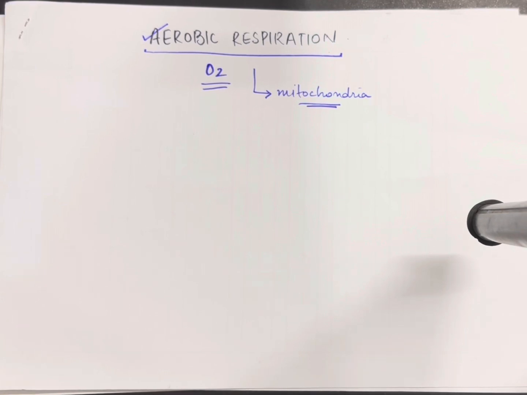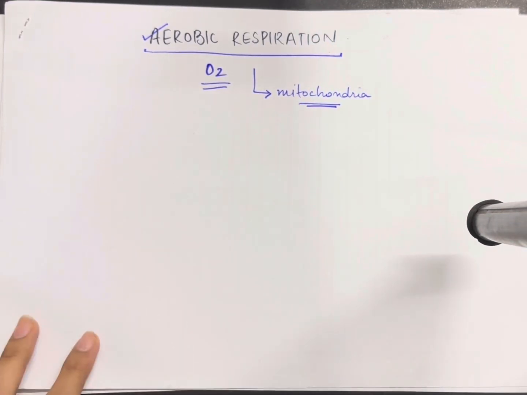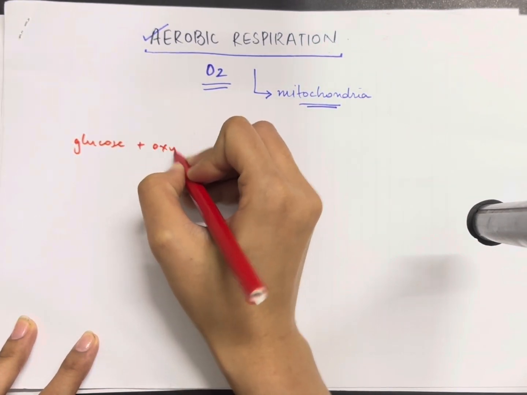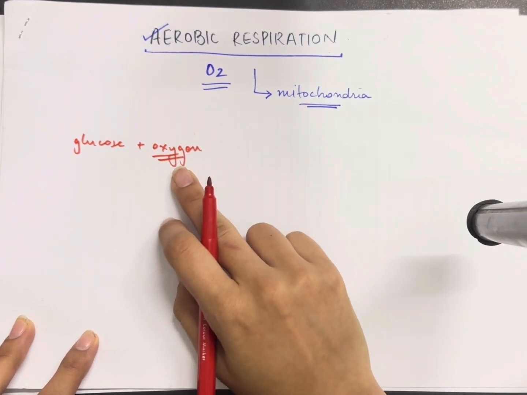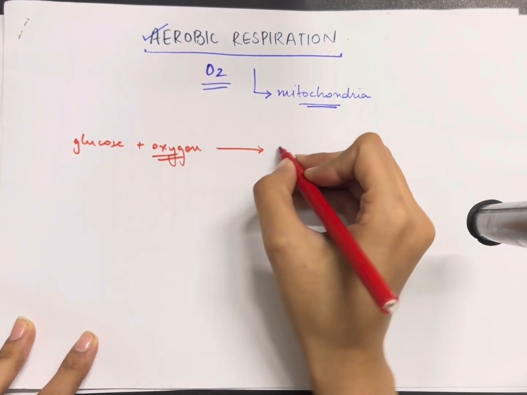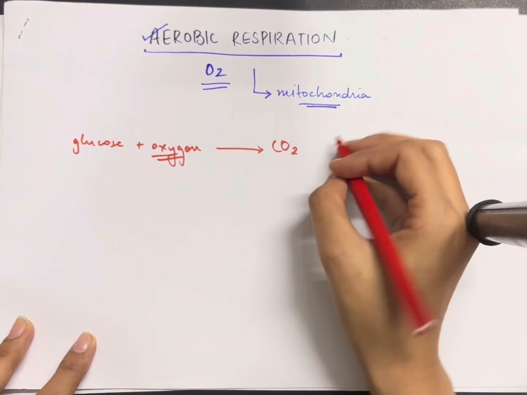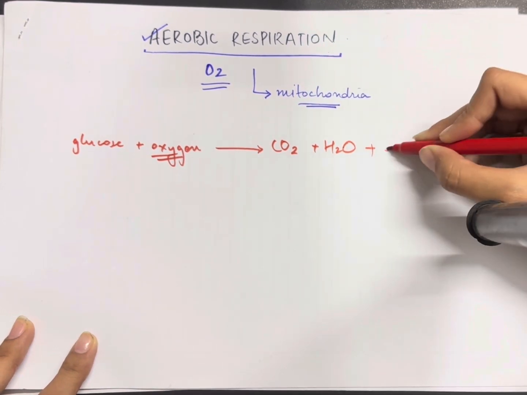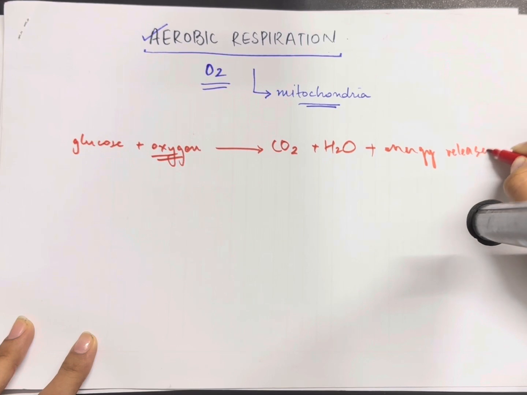However, whenever we talk about the equation that forms aerobic respiration, it involves glucose and oxygen. Since we have already mentioned that whenever there is aerobic respiration, there is the presence of oxygen. This glucose and oxygen give us the products carbon dioxide, water, and also it releases energy. Please do mention it does not make energy, it releases energy.